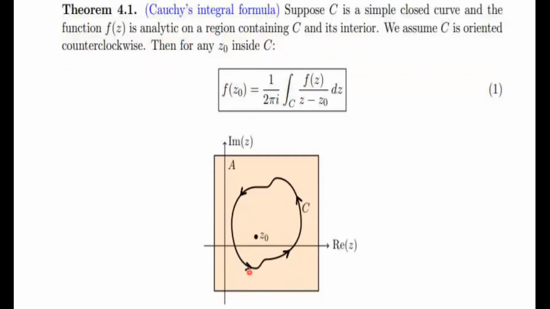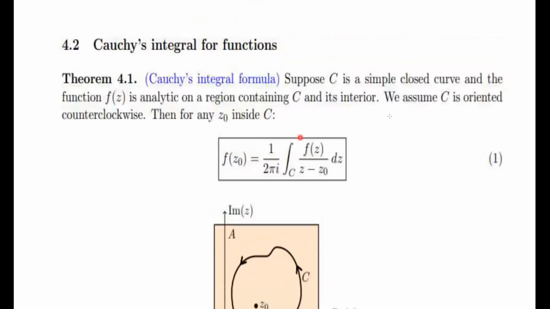Consider this plane as the complex plane, and this black curve as the curve C. As you can see, it is traversing counterclockwise.